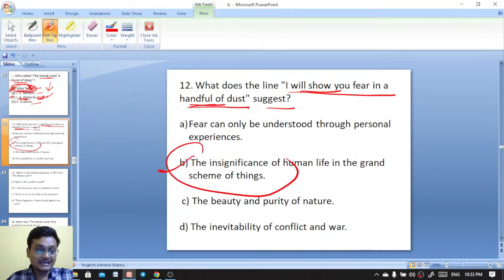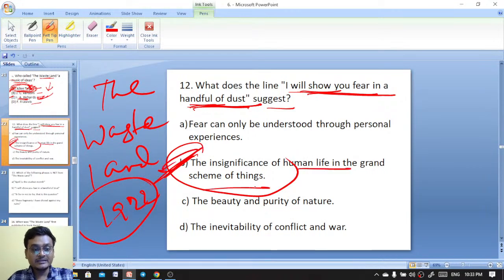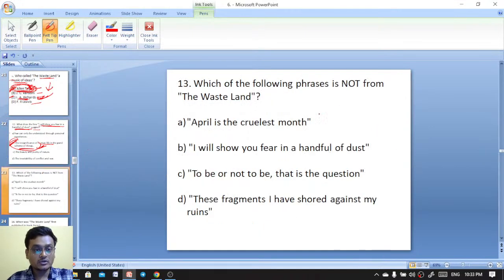That is from The Waste Land, published in 1922 by T. S. Eliot. "I will show you fear in a handful of dust": the insignificance of human life in the grand scheme of things, from The Waste Land, published in 1922.